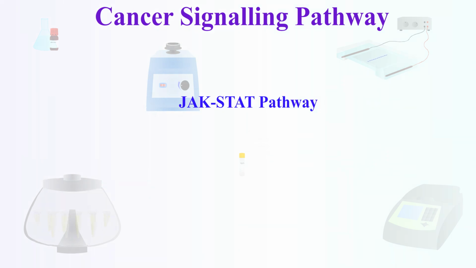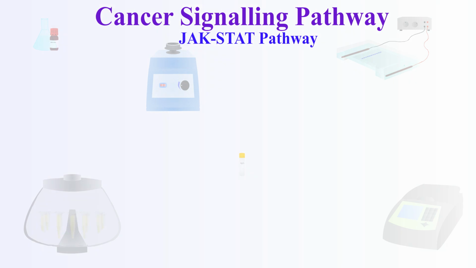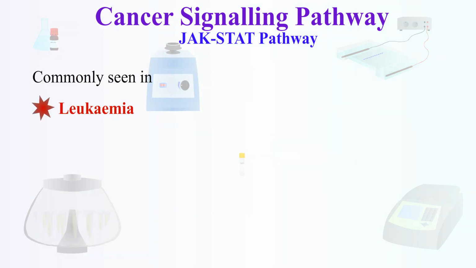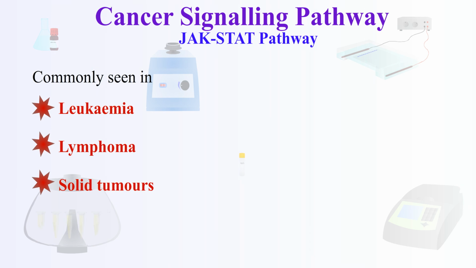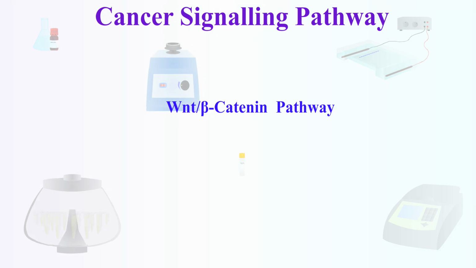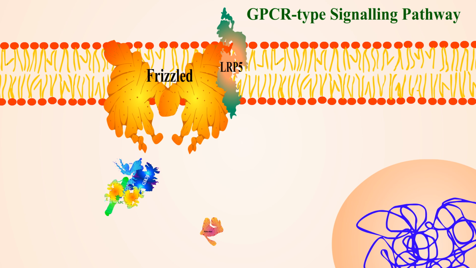3. JAK-STAT pathway. This is a type of cytokine signaling pathway, which we have already discussed in the previous video. Common in leukemia, lymphoma, and solid tumors. JAK inhibitors are used as targeted therapy for this pathway. 4. WNT β-catenin pathway. It is a GPCR-type signaling pathway.